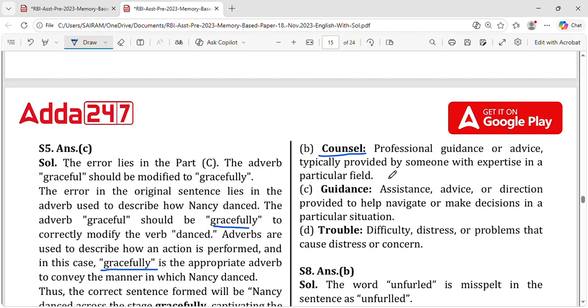They're trying to guide you, to advise you regarding whatever you ask. Counseling can happen with respect to a teacher, a psychologist, or any of the higher persons in a family who try to counsel you, guide you, advise you. One who is advising is a counselor. Okay? Yes.